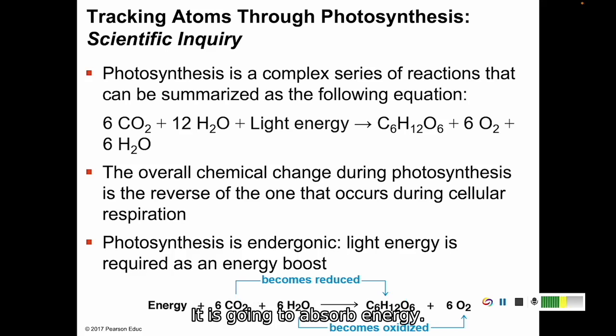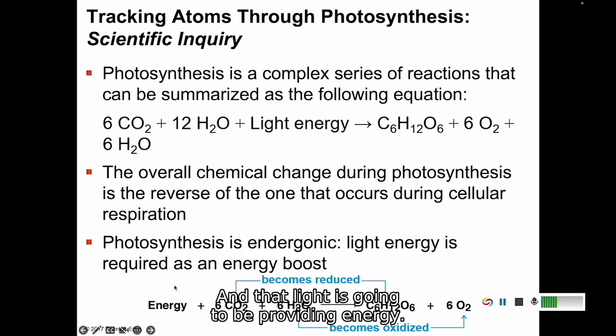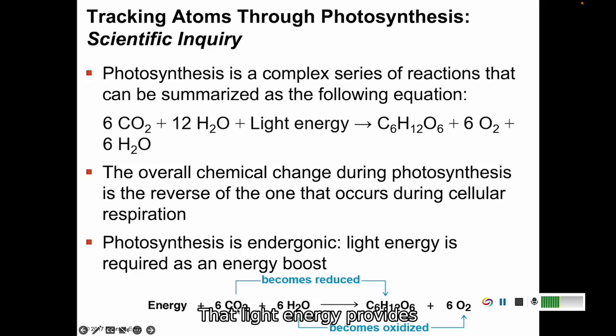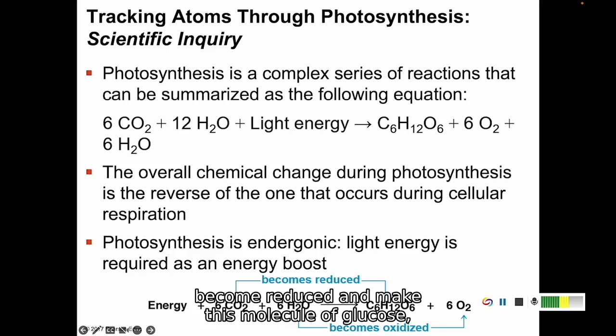It is going to absorb energy. Because it's endergonic, it needs energy to be provided, and that light is going to be providing energy. So energy plus carbon dioxide, that light energy provides the ability for carbon dioxide to become reduced and make this molecule of glucose, of sugar, and water is going to be oxidized to oxygen.